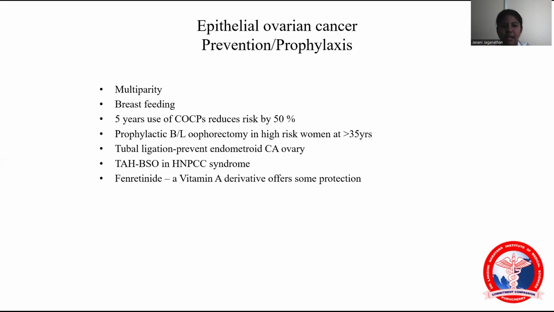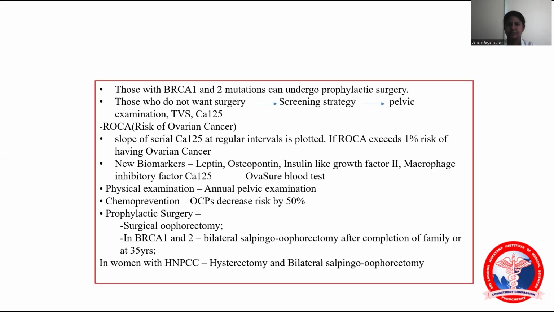Prophylactic bilateral oophorectomy, if done after 35 years, is also a protective factor. Tubal ligation and TAH with BSO, that is total abdominal hysterectomy with bilateral salpingo-oophorectomy, in HNPCC syndrome are also protective. So BRCA1 and BRCA2 mutation carriers should undergo prophylactic surgery, as I told before, prophylactic salpingo-oophorectomy. If they are not willing, or have not completed the family, we can advise screening strategies.